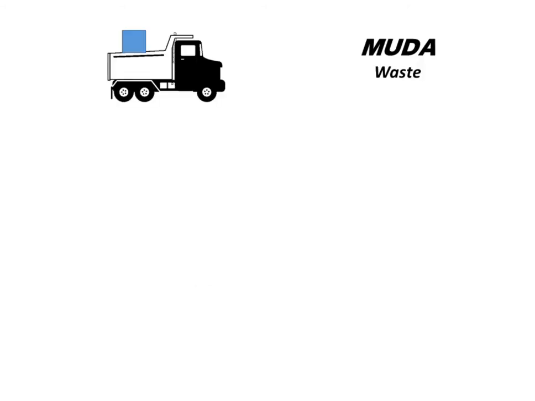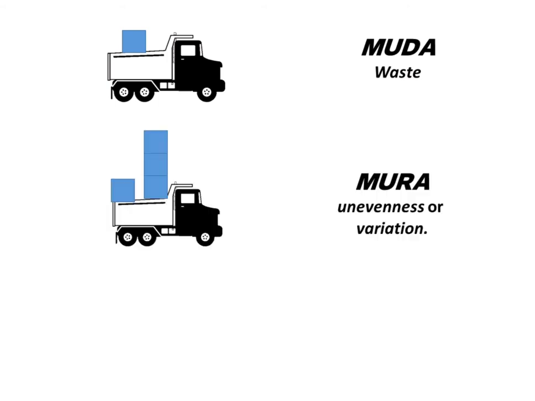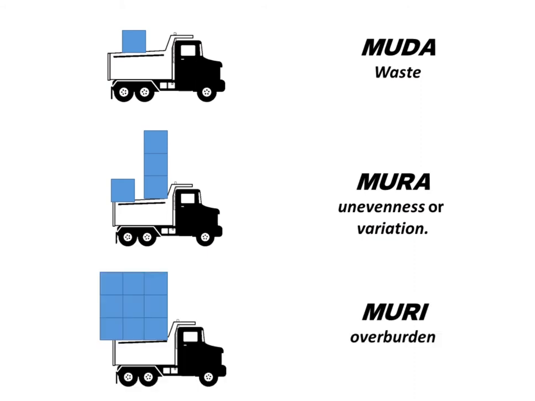What is Muda, Mura and Muri? Muda is the Japanese word for waste. Mura is the Japanese word for unevenness or variation. Muri is the Japanese word for overburden.